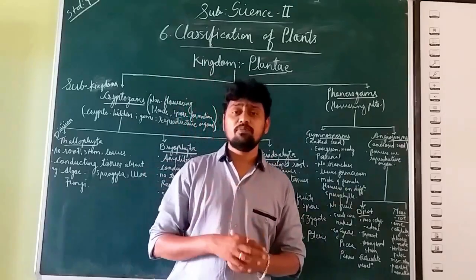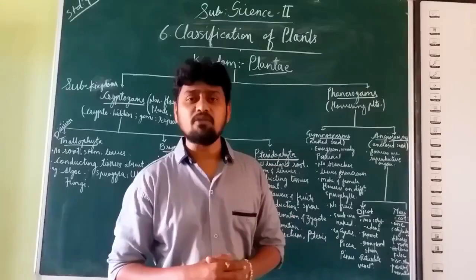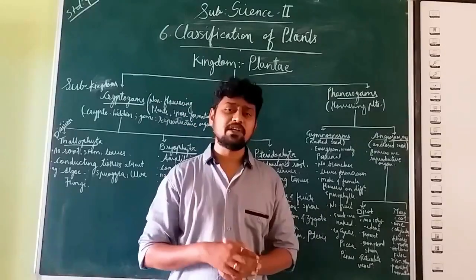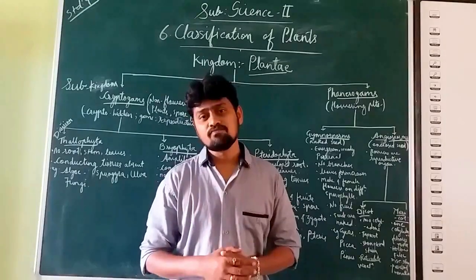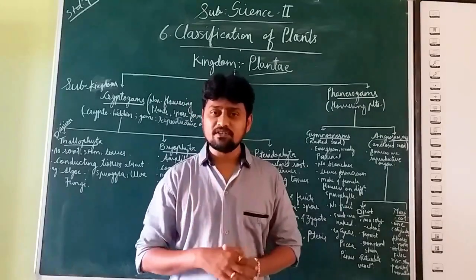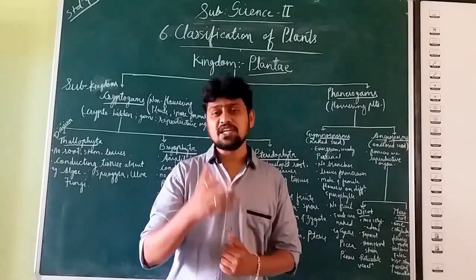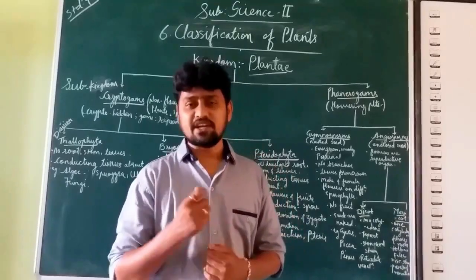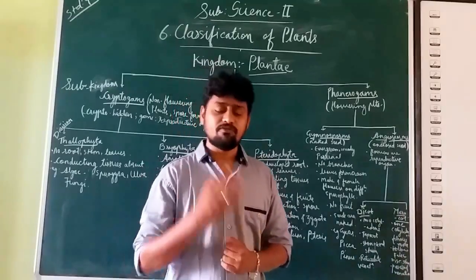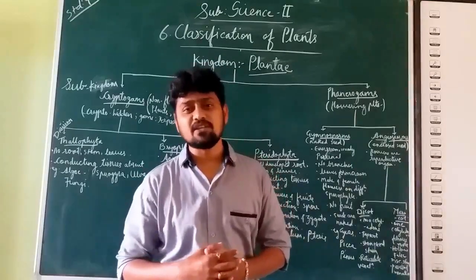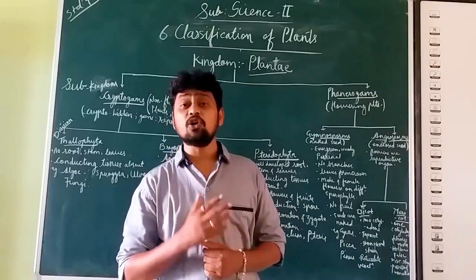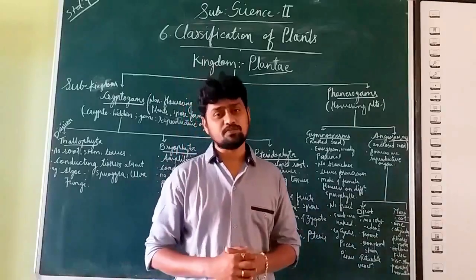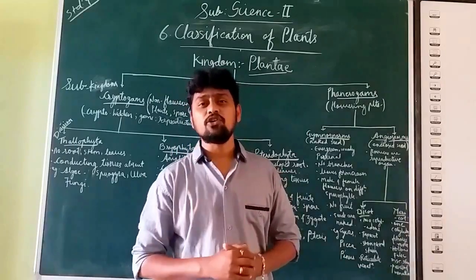You can also observe the petals in the flowers. If the flower consists of 4 or 5 petals, or multiples of 4 or 5, we call them tetramerous or pentamerous flowers. So if the flowers are tetramerous or pentamerous, then that plant is a dicotyledonous plant.